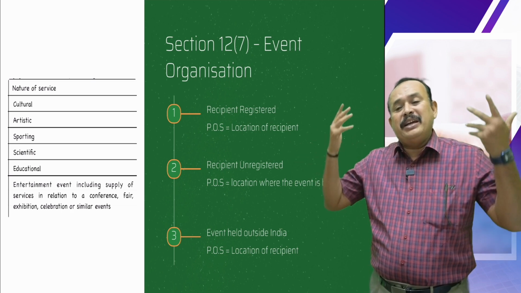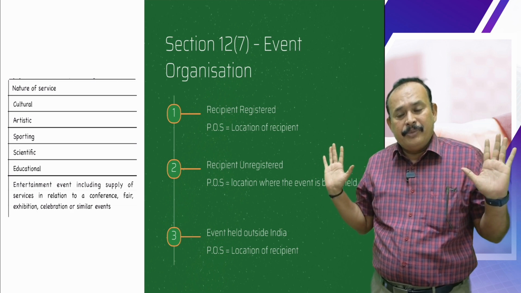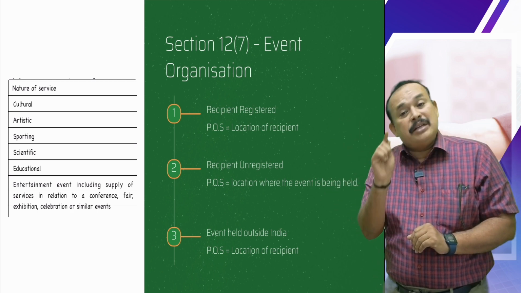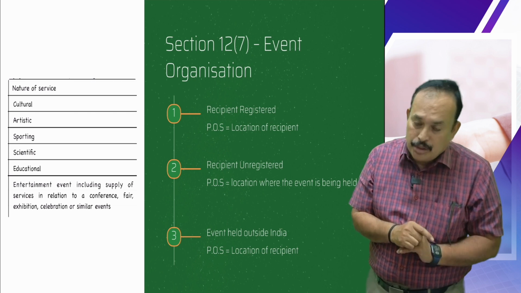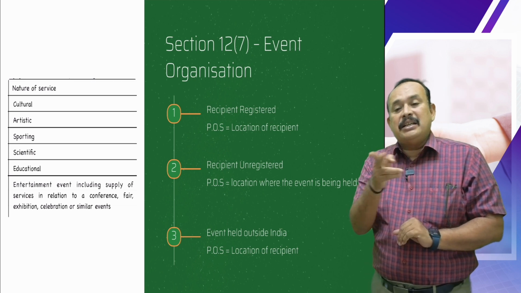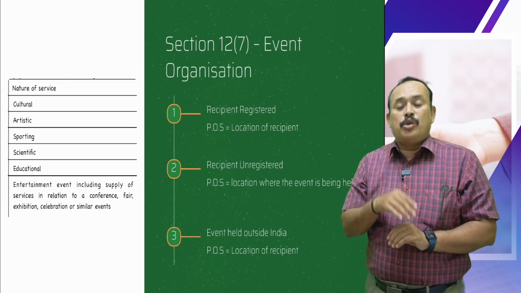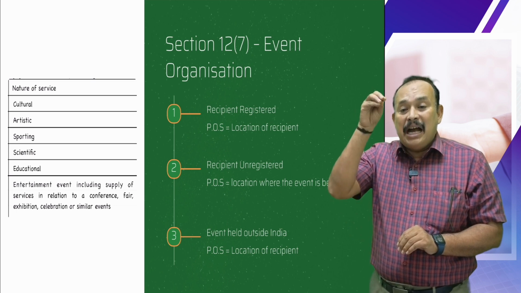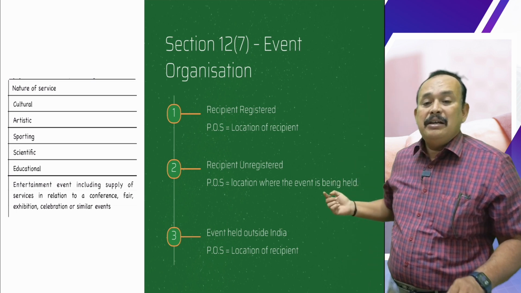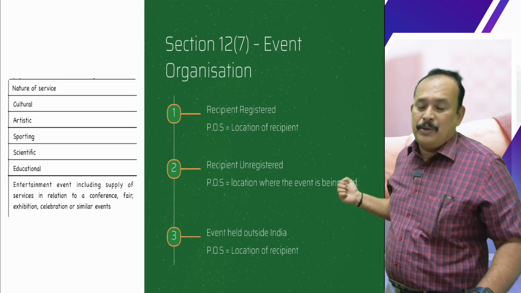Irrespective of the place where it is held, immaterial. No, sir. My recipient is an unregistered person, sir. Is it so? Yes, sir. Then for an event organizer, the place of supply is where the event is actually organized or held.